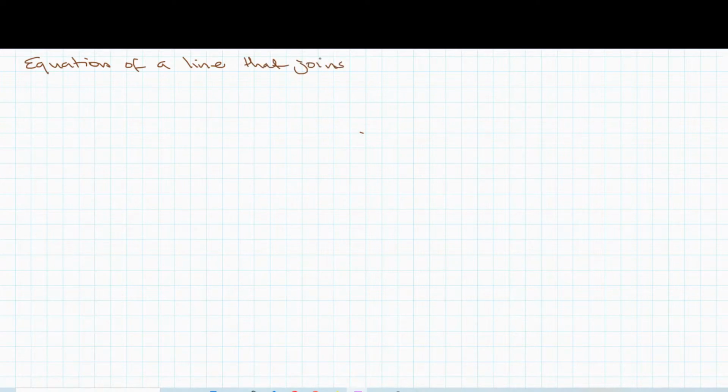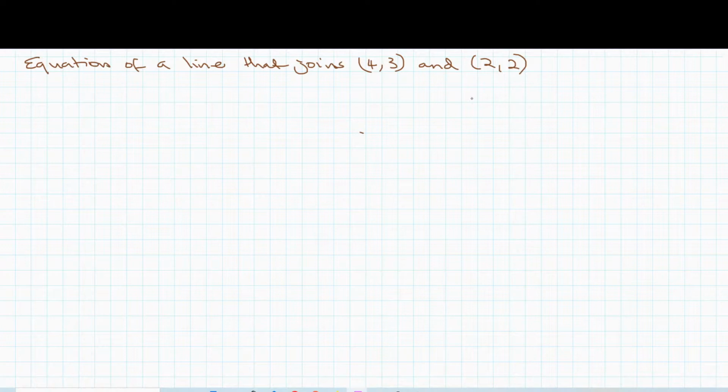Let's go for equation of a line. Let's go with the equation of a line that joins 4, 3 and 2, 0. Let's do that. Actually, let me use 2, 2. Make it.